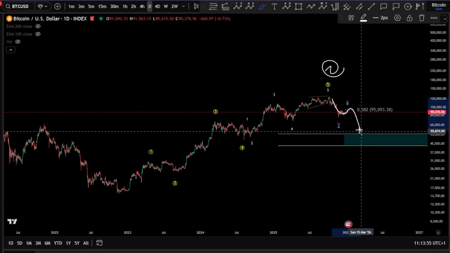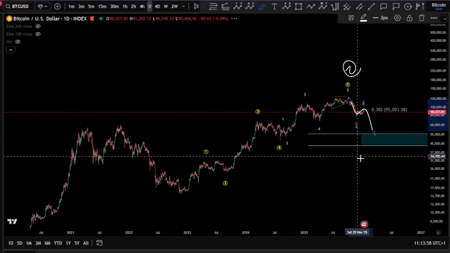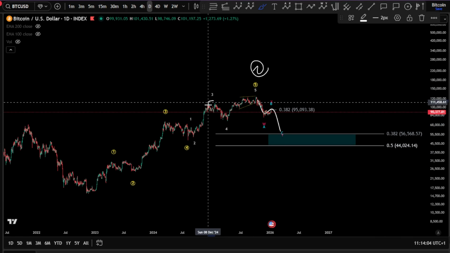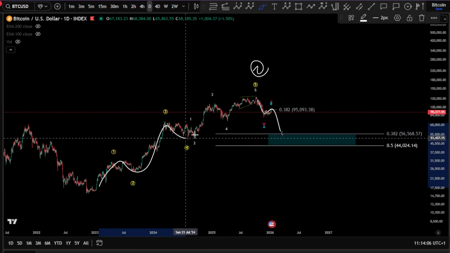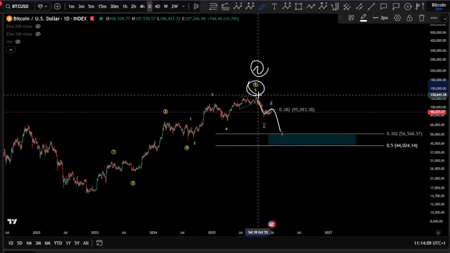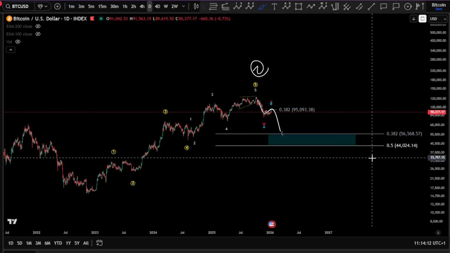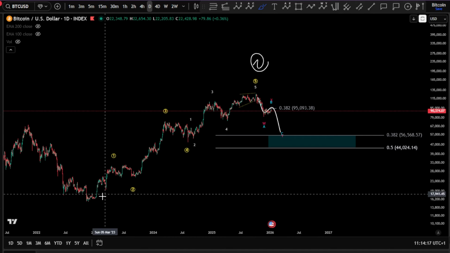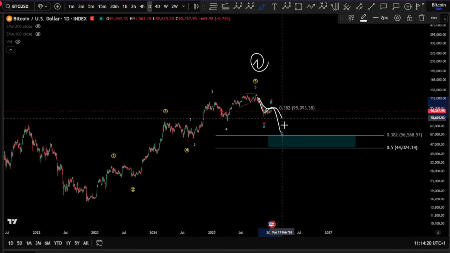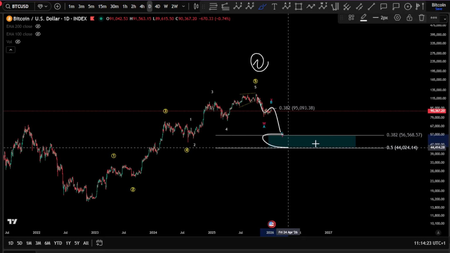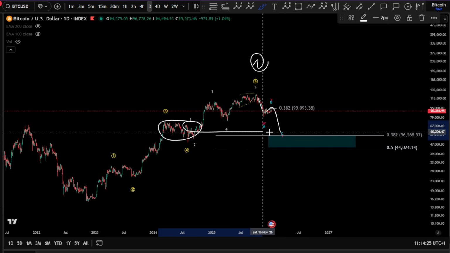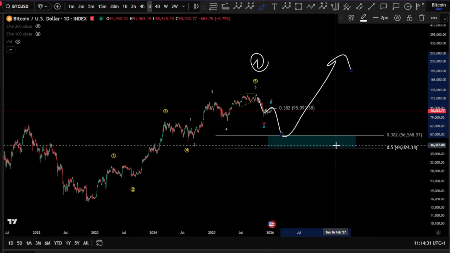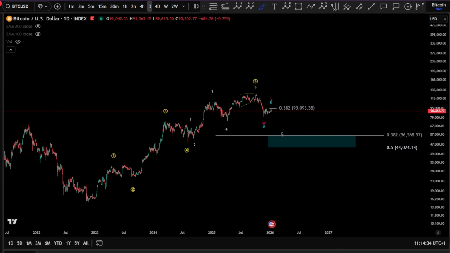You're looking for an ABC or for a W, X, and a Y here to reach at least the 0.38. But this 0.38 is not taken from this top as the previous scenario, but from this top because we finished exactly there. This will give us, of course, a different 0.38. It's gonna be the 56K here, which might be, of course, a little bit deeper, and we might seek, of course, this area, the blue zone here, which is also in confluence with this very strong hold area as a technical support, and then start to look for higher again, of course, for a wave 3.